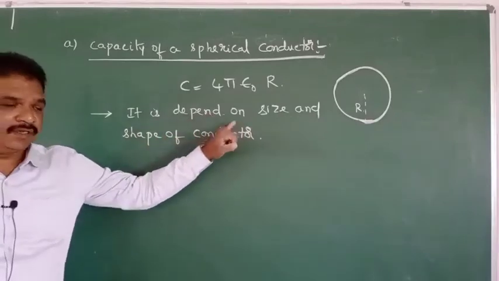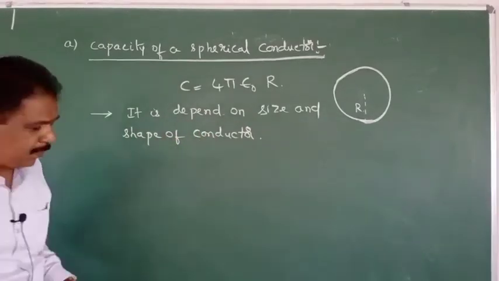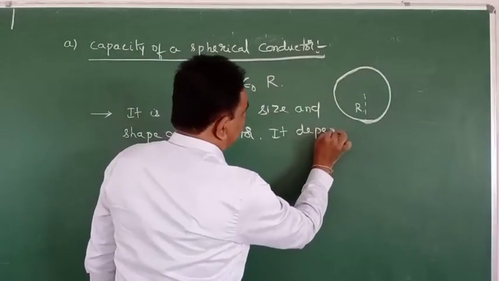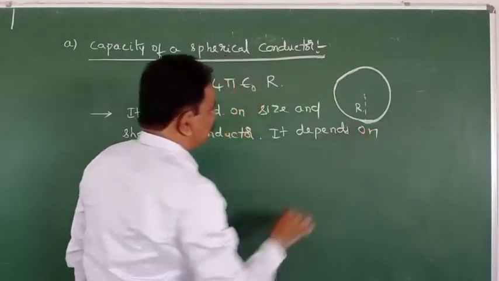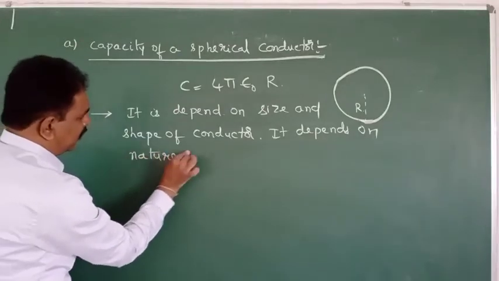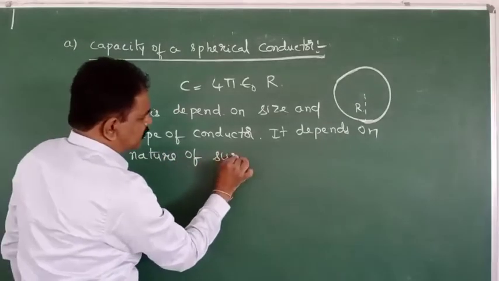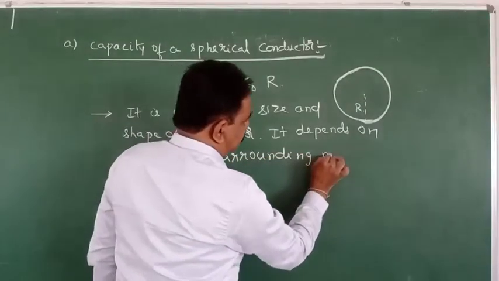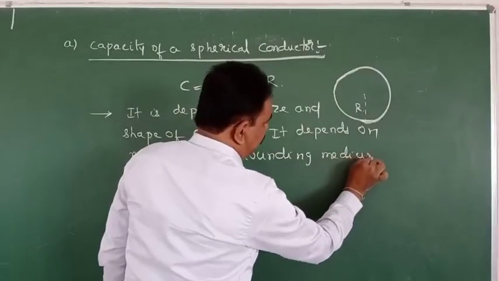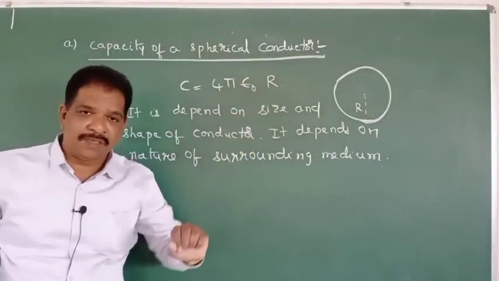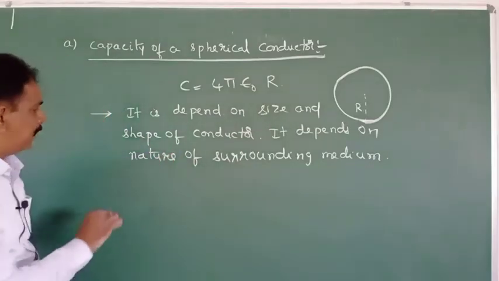Capacity is dependent on size and shape of the conductor. It depends on the nature of the surrounding medium. Which medium is there around the sphere? On that it will depend.